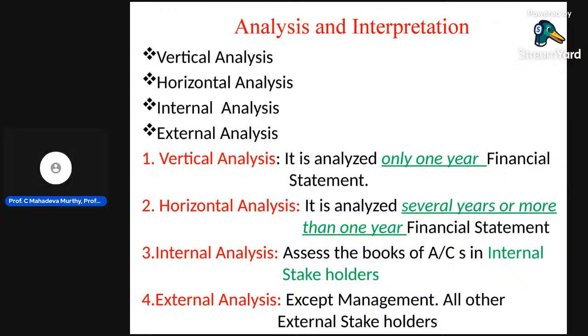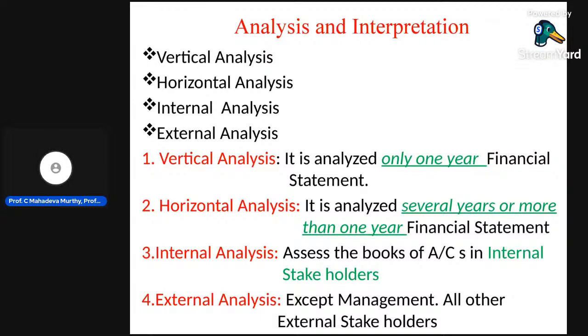In case of vertical analysis, only 1 year financial statement is analyzed. In case of horizontal analysis, it is several years or more than 1 year. For example, 5 years: 2018 information compared with 2019 information, or more than 1 year. Analyzing 5 years information.